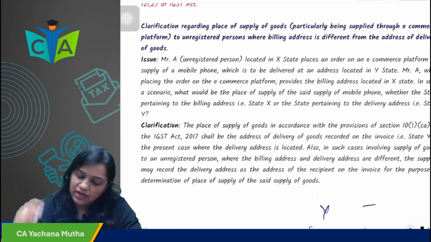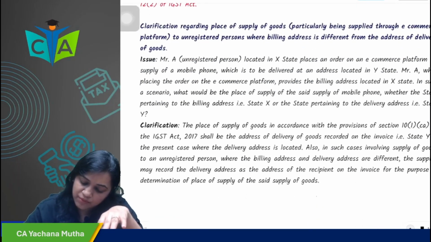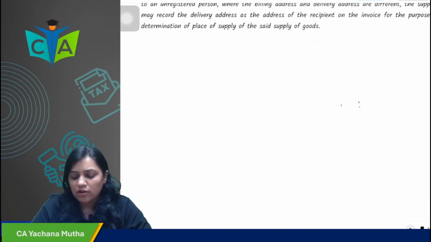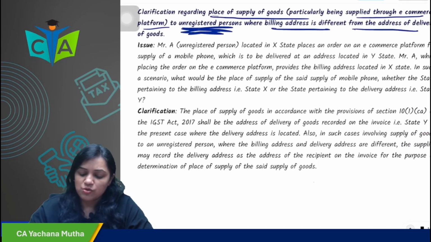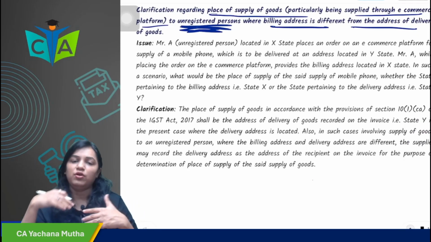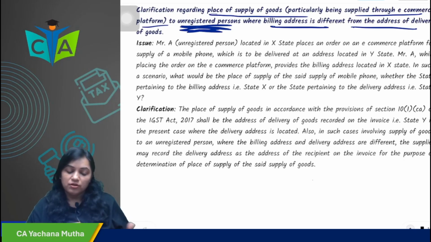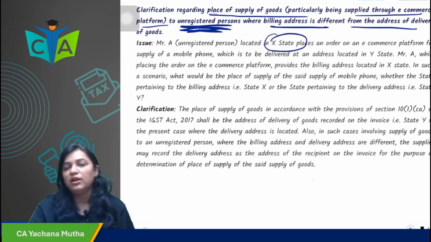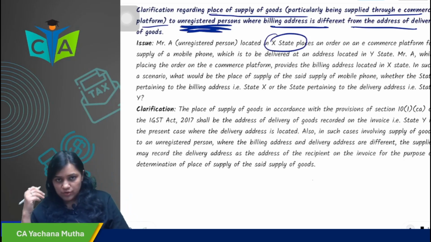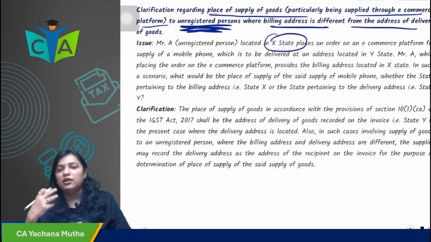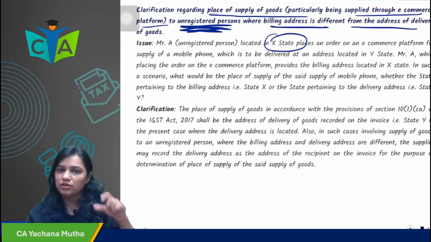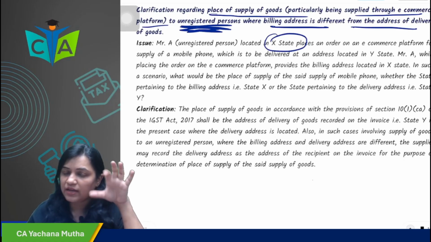And the last clarification which has come is regarding the supply of goods, particularly supplied through e-commerce to an unregistered person, where the billing address is different from the address of delivery. For example, Mr. A has ordered a mobile phone. He is located in X state. However, the delivery address is of Y state. So what place of supply should be taken? The address of delivery is to be taken, and that address should also be recorded in the invoice. The address of delivery will be the place of supply in case of an unregistered person.